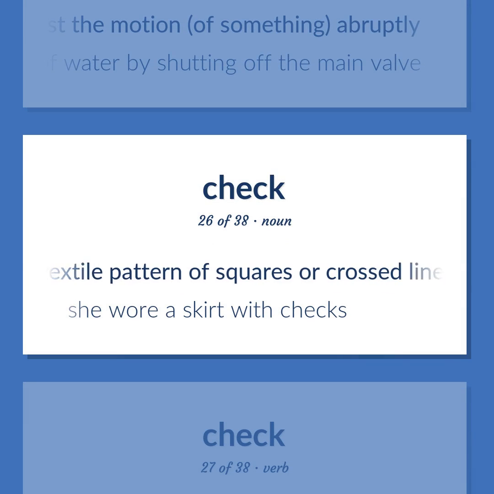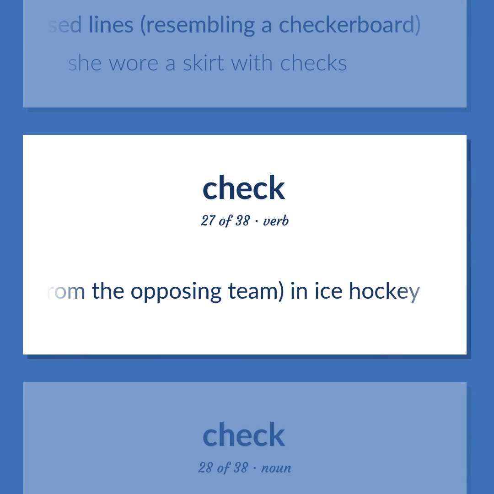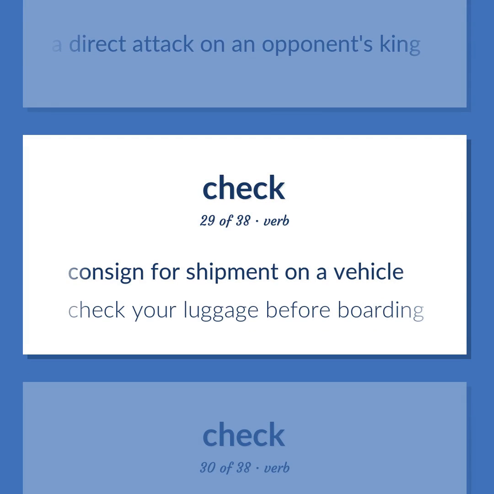A textile pattern of squares or crossed lines, resembling a checkerboard. She wore a skirt with checks. Block or impede a player from the opposing team, in ice hockey. Chess: a direct attack on an opponent's king. Consign for shipment on a vehicle. Check your luggage before boarding.